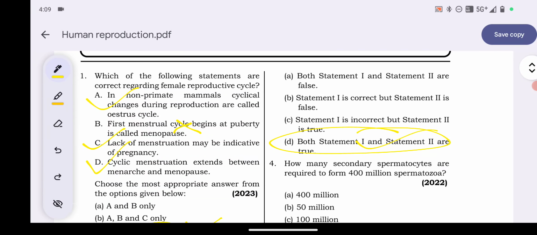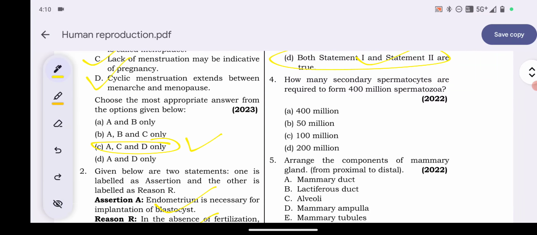Explanation: statement 1 is correct because the vas deferens does indeed receive a duct from the seminal vesicle. This combined structure is known as the ejaculatory duct and it does open into the urethra, which carries semen out of the body during ejaculation. Statement 2 is also correct because the cavity of the cervix is indeed referred to as the cervical canal. The cervix along with the vagina does form the birth canal, which is the path through which the baby travels during childbirth. So here option D is the correct one.